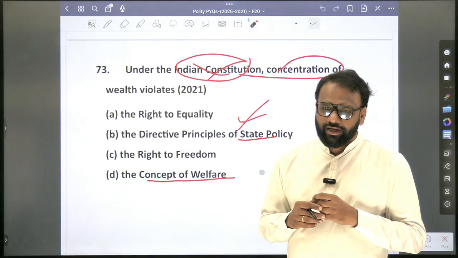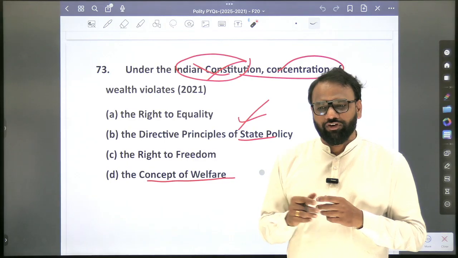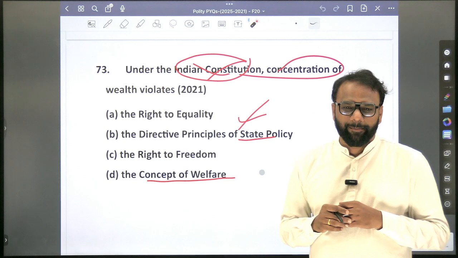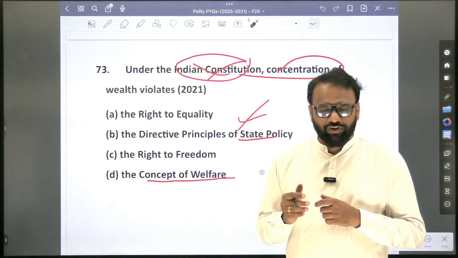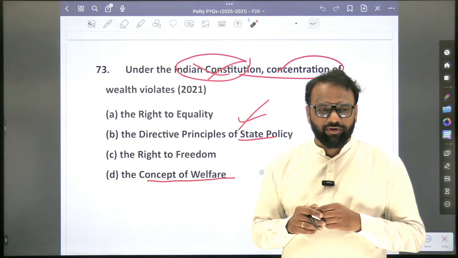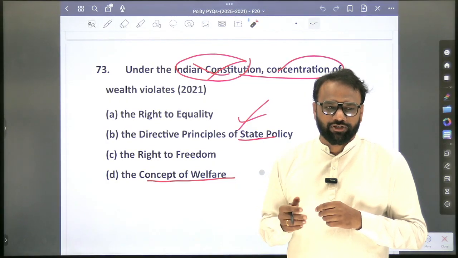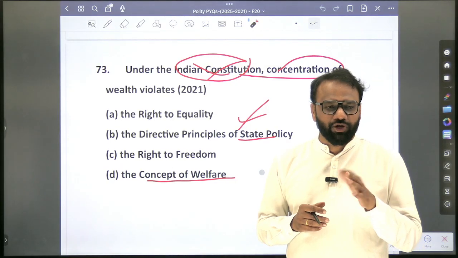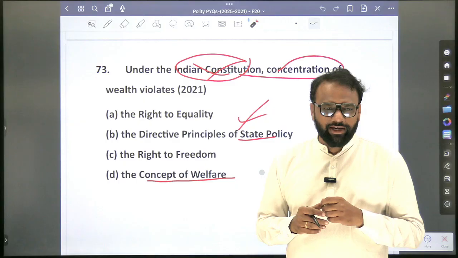living wages. 43A, participation of workers. 44, civil code. 45, education, promotion of educational and economic interests. 46, okay, SC/ST related promotion. 47, nutrition, enhance the health and nutrition. 48, environment and what?